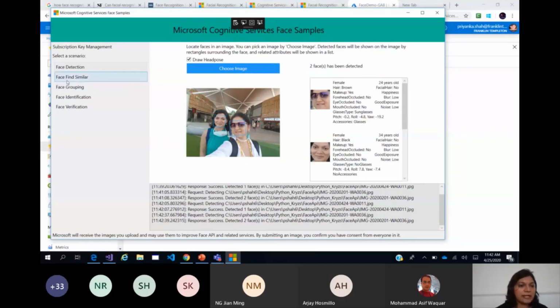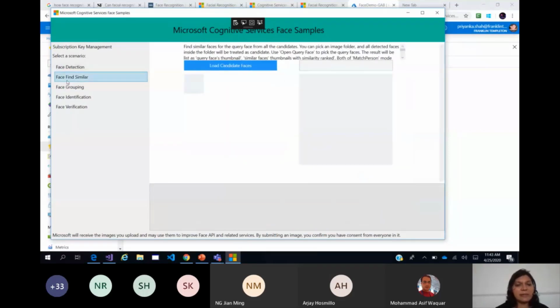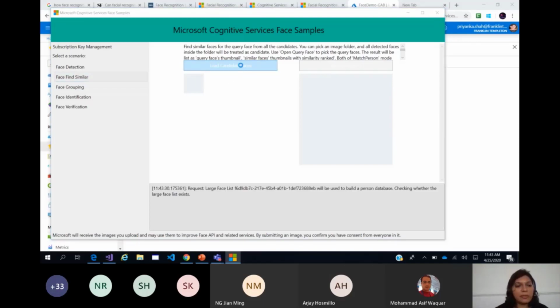Moving on, let us look at find face similar. In find face similar, we are going to load a lot of faces, which we call a training set, and then the output would be grouped faces which are similar. So if I load 10 faces, my output would be groups of 2 or 5, or a messy group, where it will try to group similar faces together. So let me do that. I would be loading